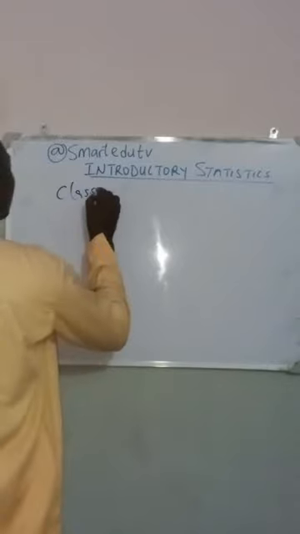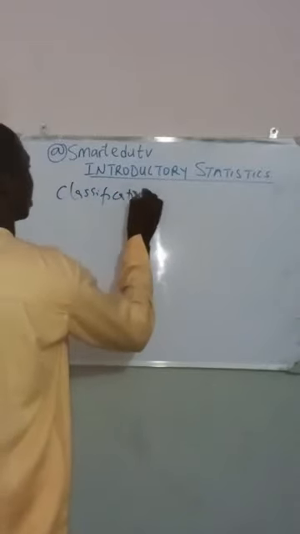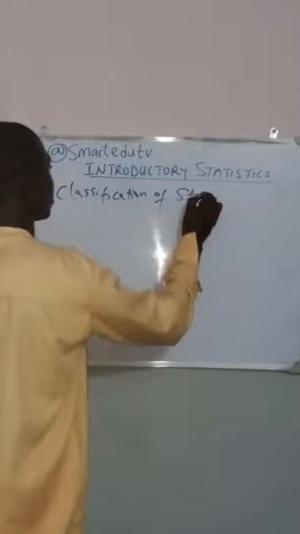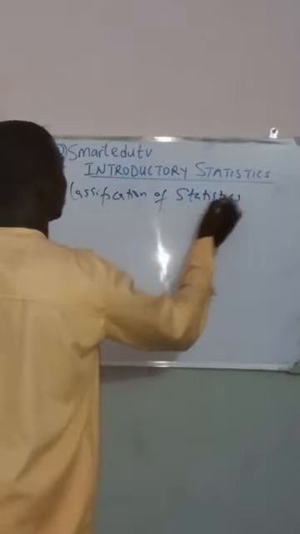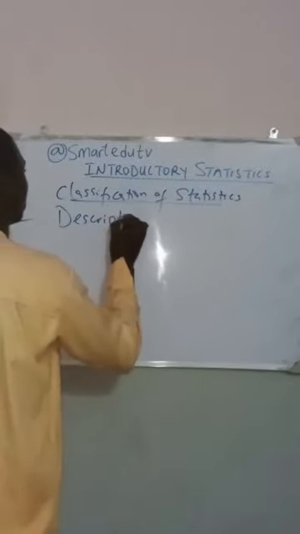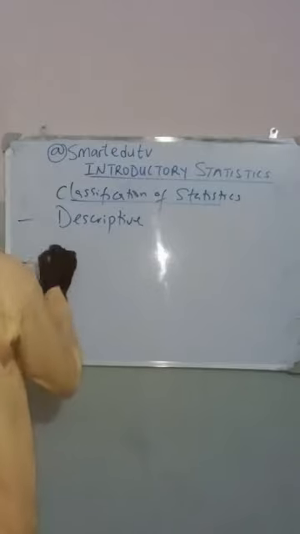So the first one we have descriptive, and the second one we have inferential.